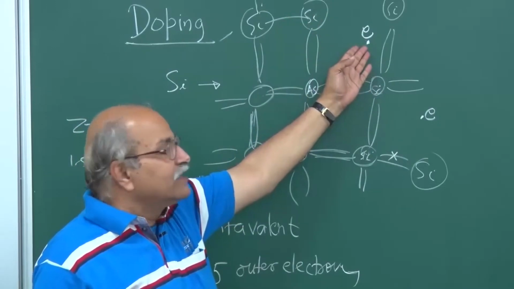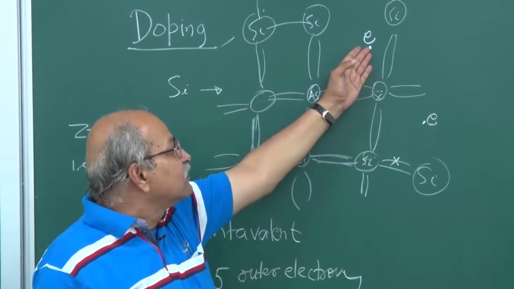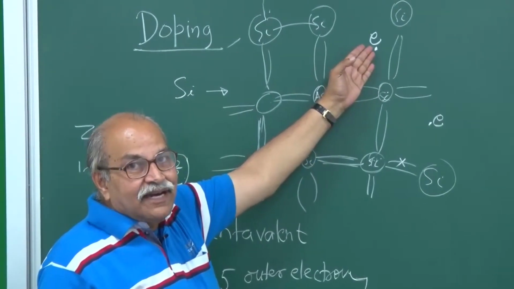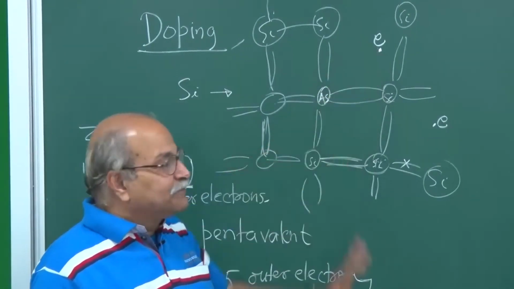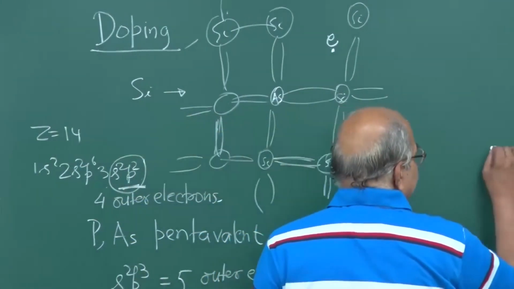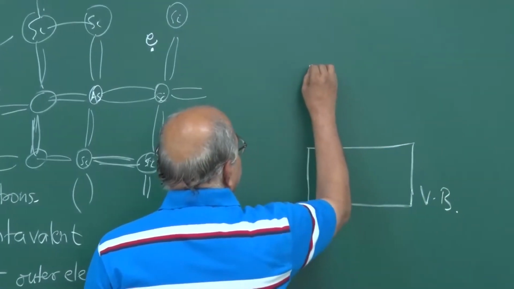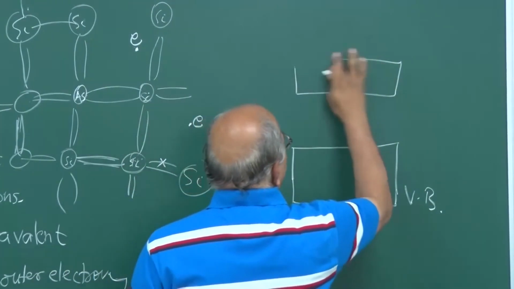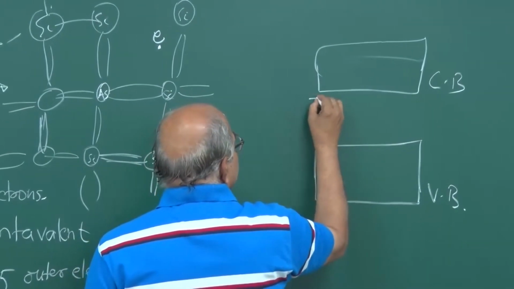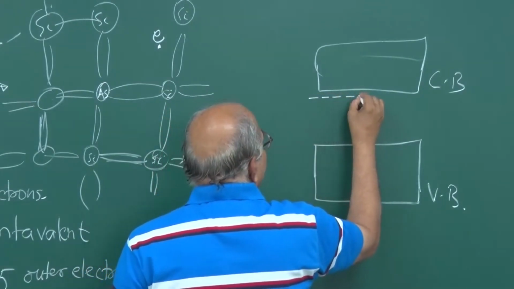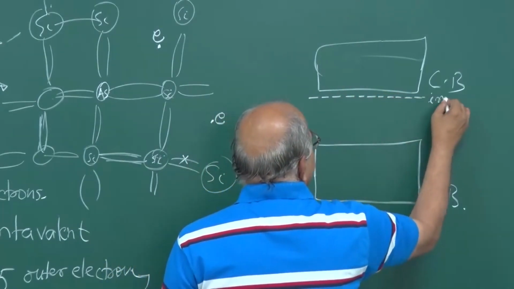Now this is a new energy level. The energy levels which are created, in which these electrons are there to start with, are different energy levels which we call impurity energy levels. So in this case, for pentavalent impurities, if this is the valence band and this is the conduction band and this is the gap, the new energy levels are created close to the conduction band, somewhere here. This is the impurity level.